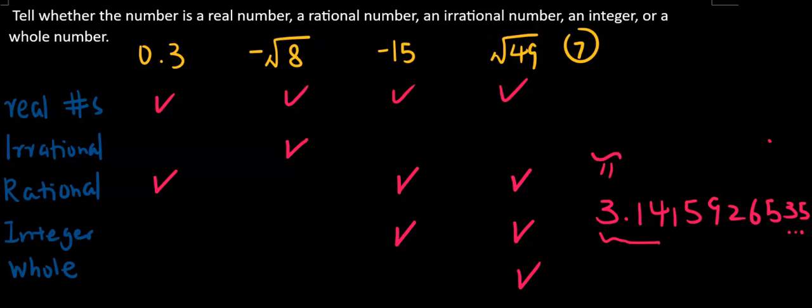Okay. We check here. Real number, irrational, we're done. We check here. We have a real number, and we have a rational number. Now, we completed this number family.